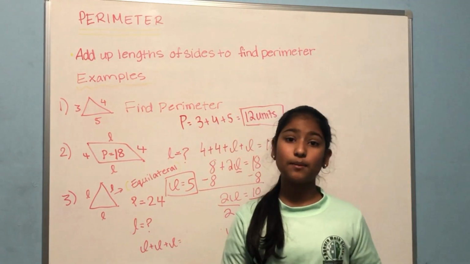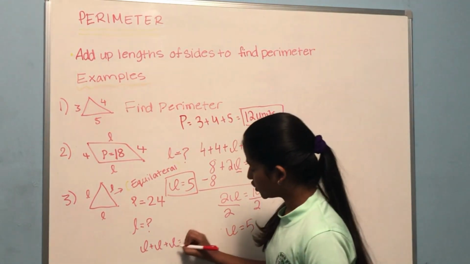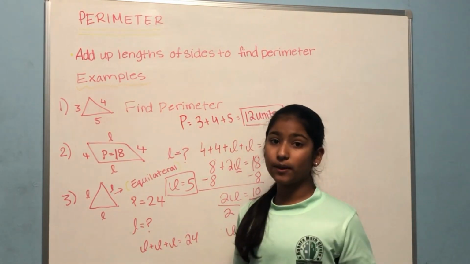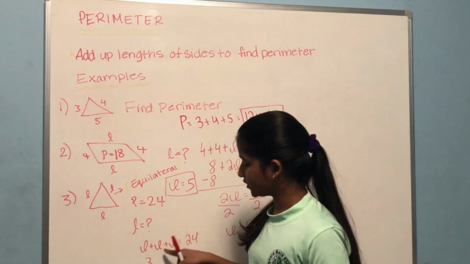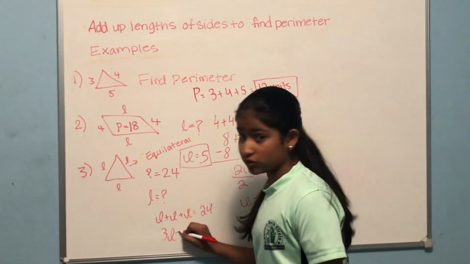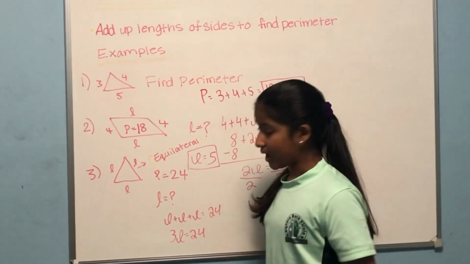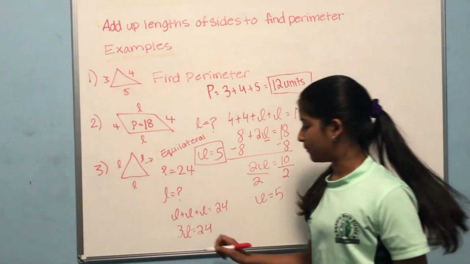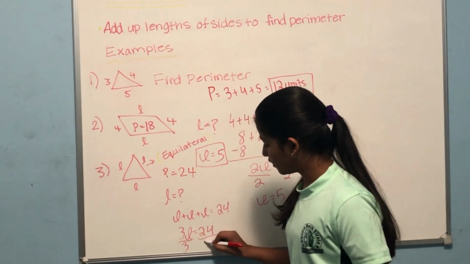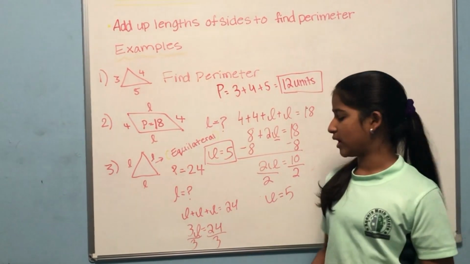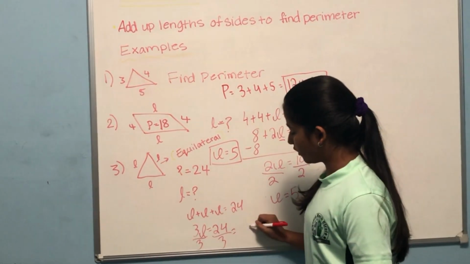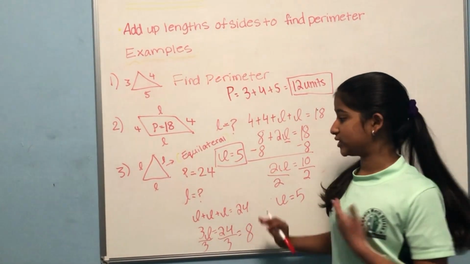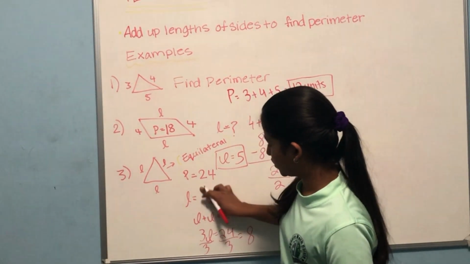And the perimeter is the sum of all lengths, even for triangles. So it's L plus L plus L equals 24. Now L plus L plus L is nothing but 3L, since there are 1, 2, and 3 L's. So it's 3L equals 24. And once again, we do the same thing that we did in this equation. Bring L to one side. And you do that by dividing by the coefficient, which is 3. This might be a little complicated, but later on you will understand it more easily. So you get 24 over 3, which is 8. So L is equal to 8.